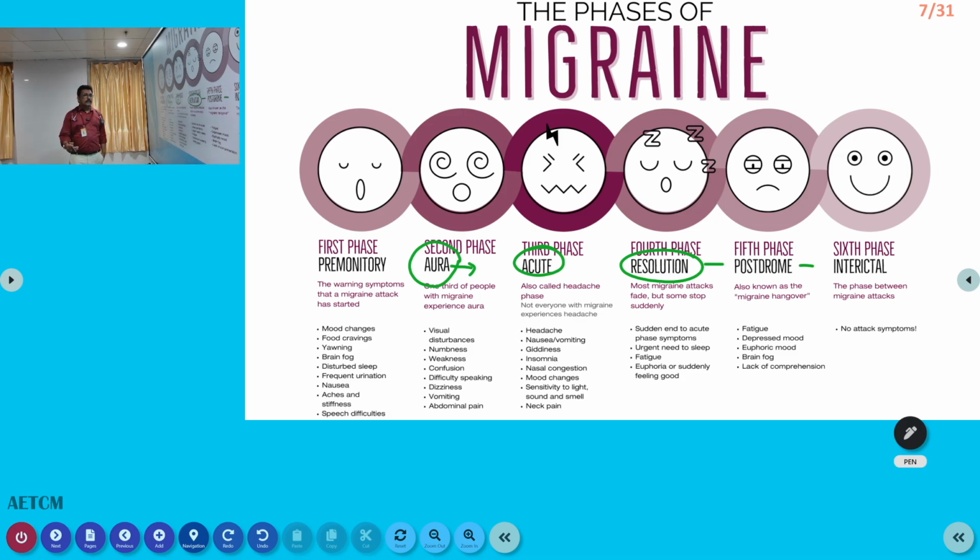So aura, we have already seen: visual disturbances, numbness, weakness, confusion, difficulty in speaking, dizziness, vomiting, abdominal pain, all can be there. Acute headache is a unilateral throbbing type of headache. Then a resolution, with symptoms suddenly decreasing. Symptoms can decrease with sleep. Sometimes vomiting can reduce the symptoms. So resolution mostly occurs on the same day itself. Very rarely it can continue for many days.